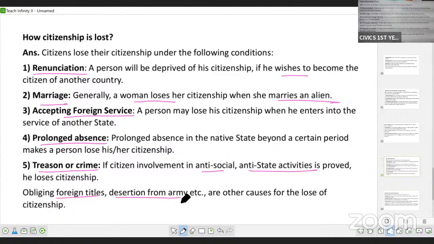So there are 5 points in this answer. If you learn these 5 points, you can easily write your answer. So try to remember the side headings and what they mean, and present it in your own words.